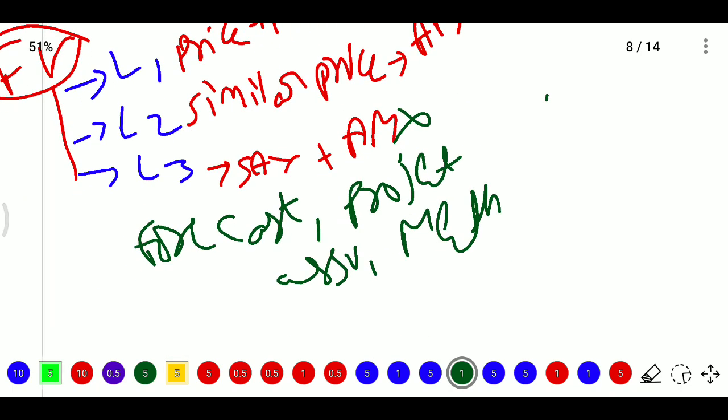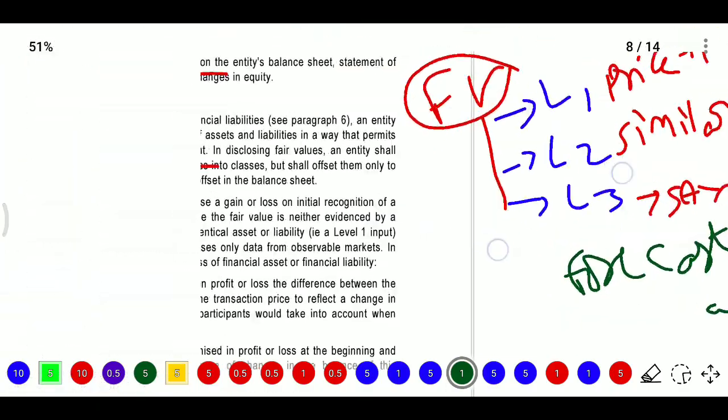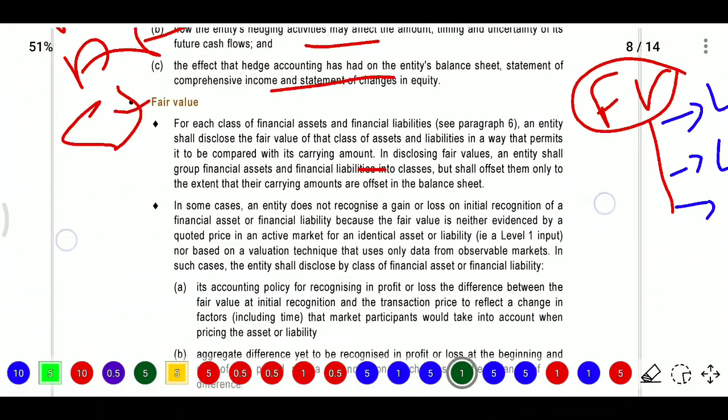After that, if we do not have any information, we do not have an active market, we do not have a similar asset, then we will go with some forecasts, some projections, some assumptions. Here the decision will be taken based on our estimations. What are the future cash flows, present value, discounted cash flow method we may use, comparable profits method they may use, different methods may be used for level 1, level 2, level 3.